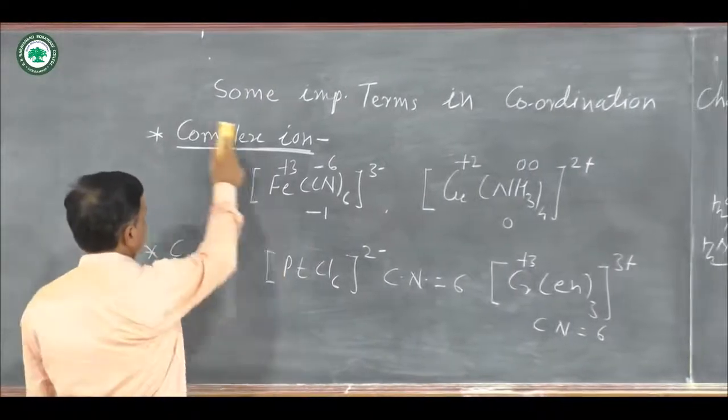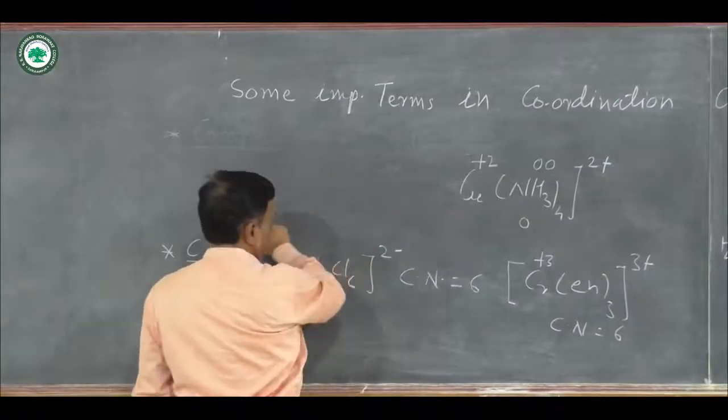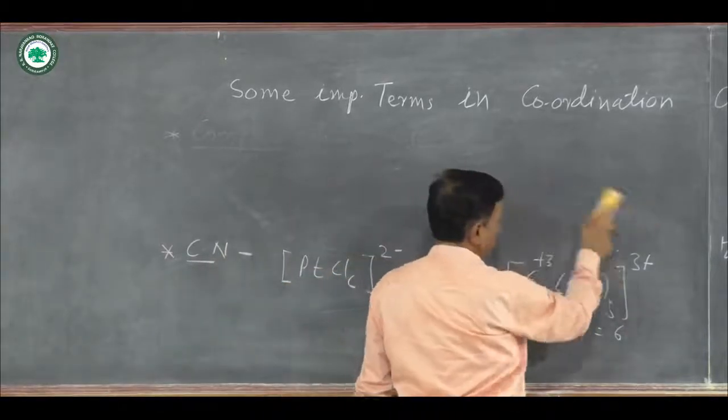Then the next point is charge determination on the complex ion.